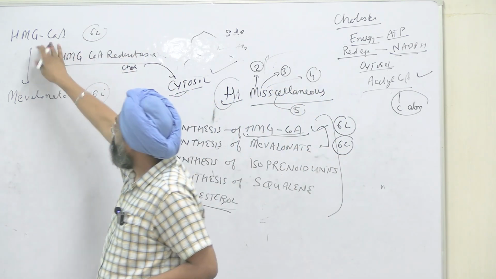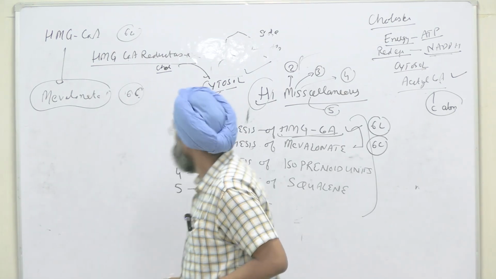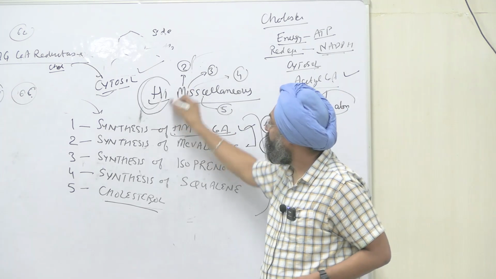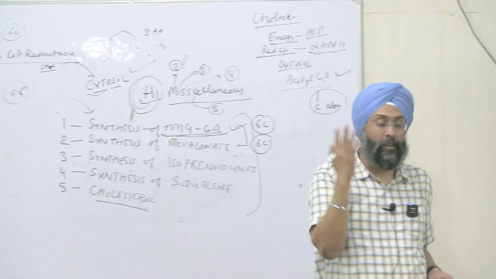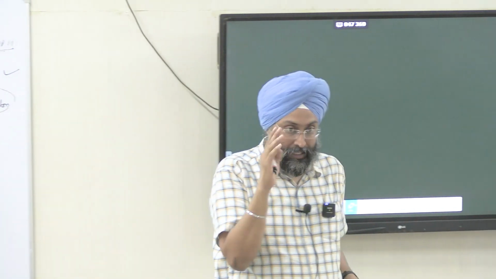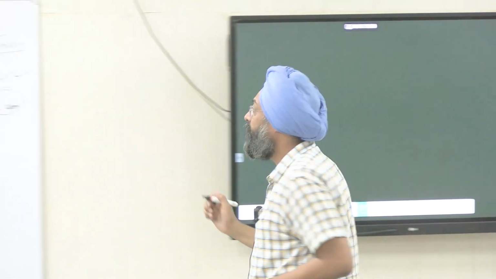From HMG CoA we form mevalonate, that is a 6-carbon compound, right? So I started with the mnemonic HIGH MIBBS, HIGH for HMG CoA. HMG CoA is got from which compounds? Two molecules of acetyl CoA combine to form acetoacetyl CoA. Then another molecule of acetyl CoA is added, and it forms HMG CoA, right?